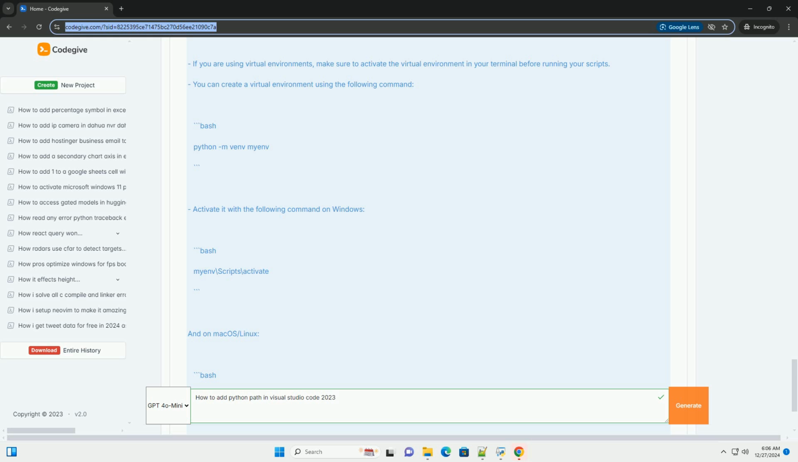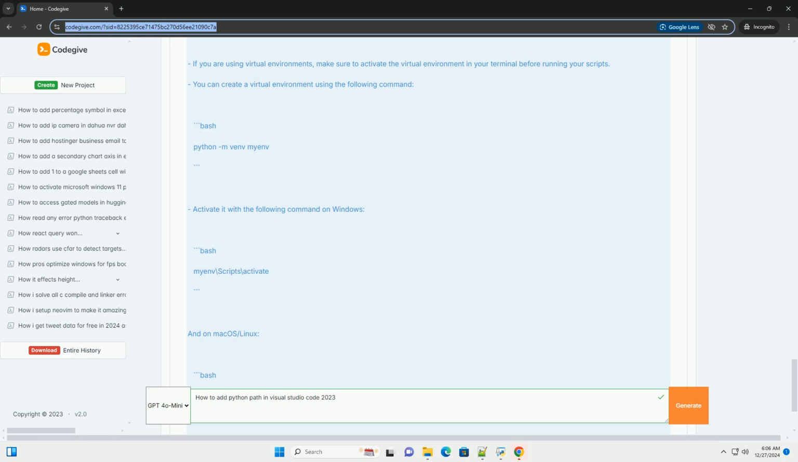Step 5. Open your project folder. 1. Open the folder where your Python project resides by going to File, Open Folder. 2. Select the folder and click Open. Step 6. Create a Python file. Create a new Python file. 1. Right-click in the Explorer panel, or click the New File icon, and create a new file named example.py. 2. Add some example code to example.py.